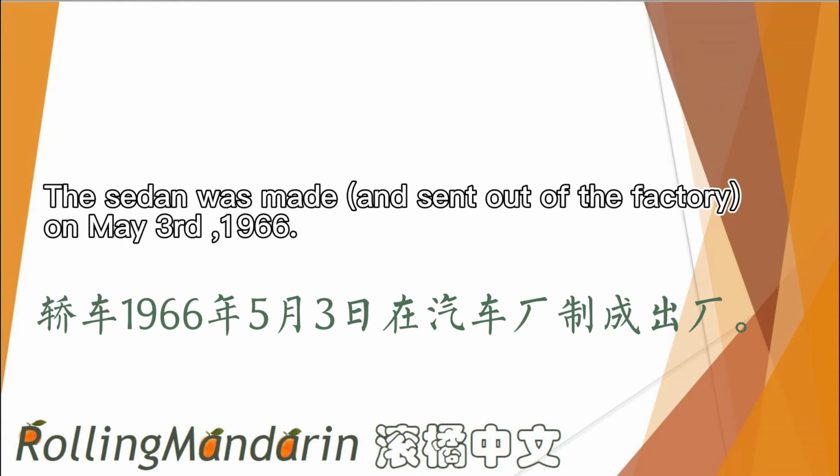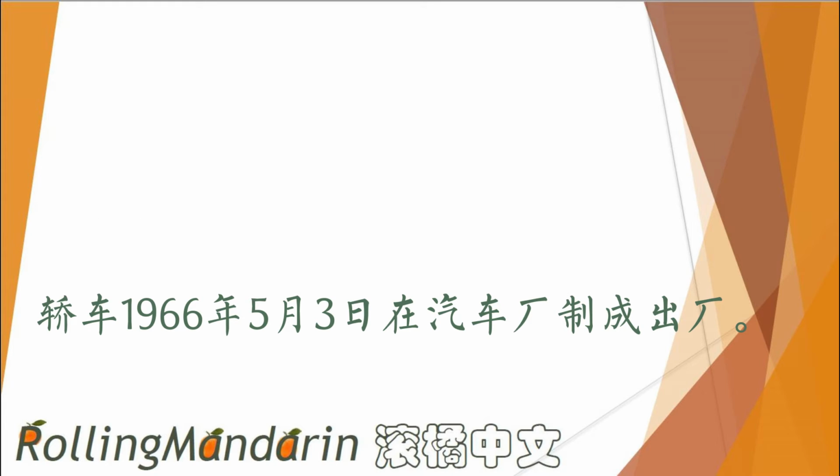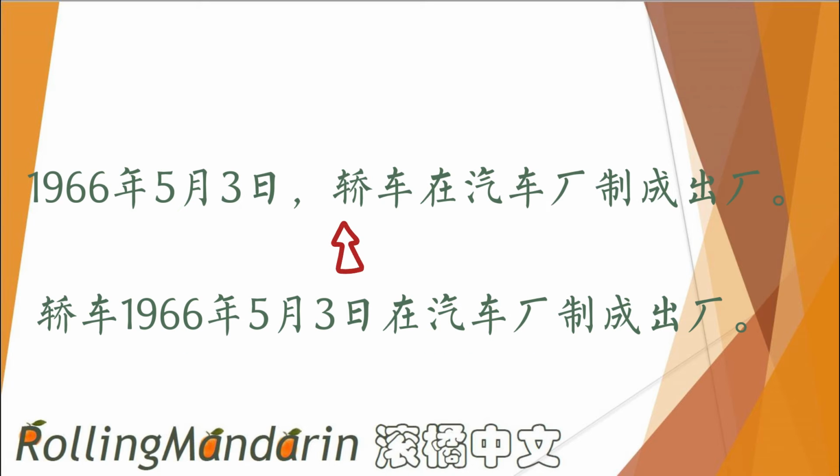The whole sentence means the sedan was made and sent out of the factory on May 3rd, 1966. Since we have both the time and place elements in this sentence, I can put time in front of the subject, so the sentence will be changed into 1966年5月3日轿车在汽车厂制成出厂.